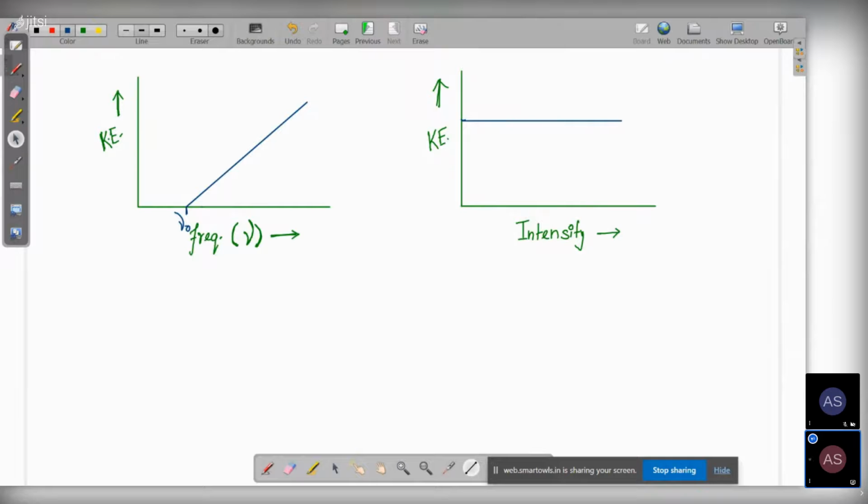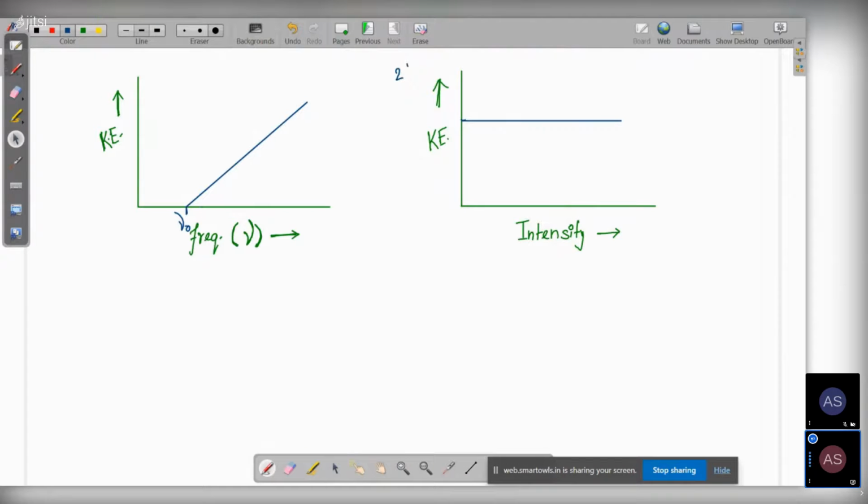That's why it's a straight line. As you increase the intensity, the value of kinetic energy remains the same. That means the kinetic energy is independent of the intensity of light. So this is one observation, from graph number 2.